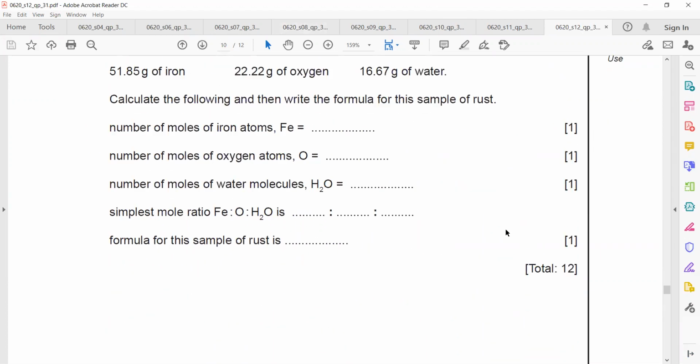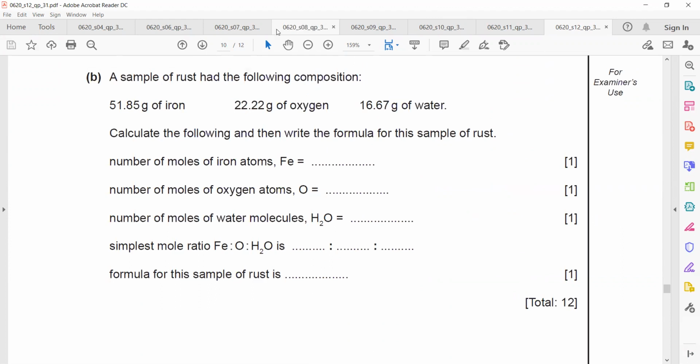So 51.85 divided by 56. What's the answer for this? 0.926.